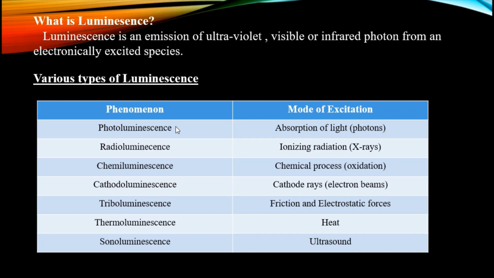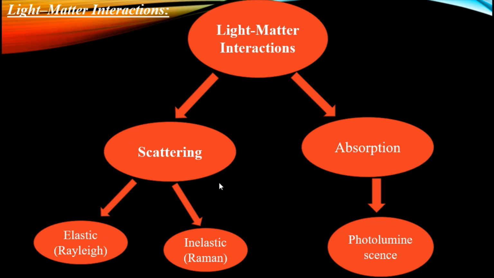Before discussing photoluminescence, we also discuss light-matter interaction. As we read, spectroscopy is light-matter interaction. Light-matter interaction is of two types: scattering and absorption. Scattering is of two types: elastic scattering and inelastic scattering. Elastic scattering is called Rayleigh scattering, and inelastic scattering is called Raman scattering.